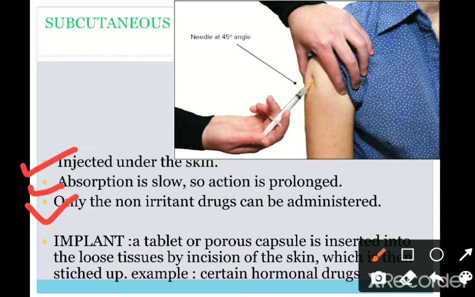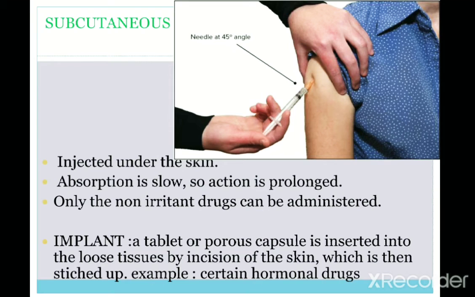And some of the implants can be administered. Implant means what? It is a tablet or a porous capsule which is inserted into the loose tissues by an incision of the skin, which is then stitched up. That is, the tablet or the capsule is kept into the loose tissue and it is stitched for the absorption. For example, certain hormonal drugs can be administered by this route.